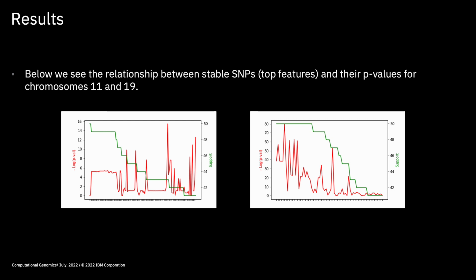Support, in green, means in how many iterations of the main loop a given feature appeared, and in red, we see the usual p-value associated to that feature. Chromosome 19 shows decreasing significance as support declined from a maximum of 50, with a rough correlation with p-value.